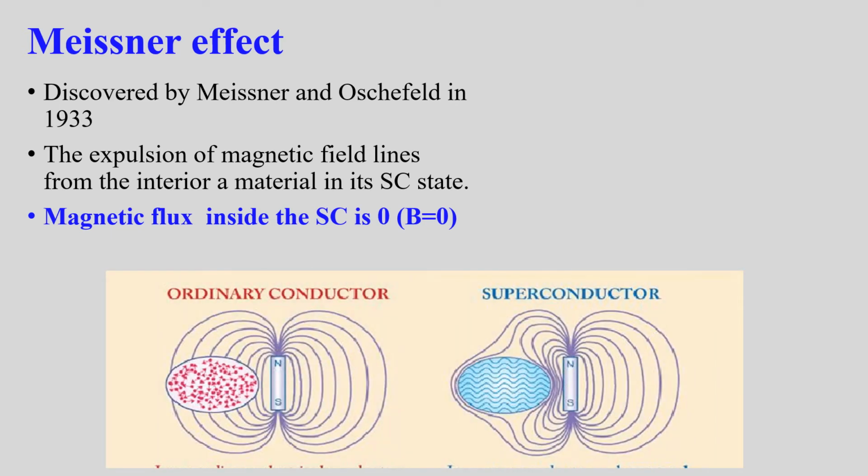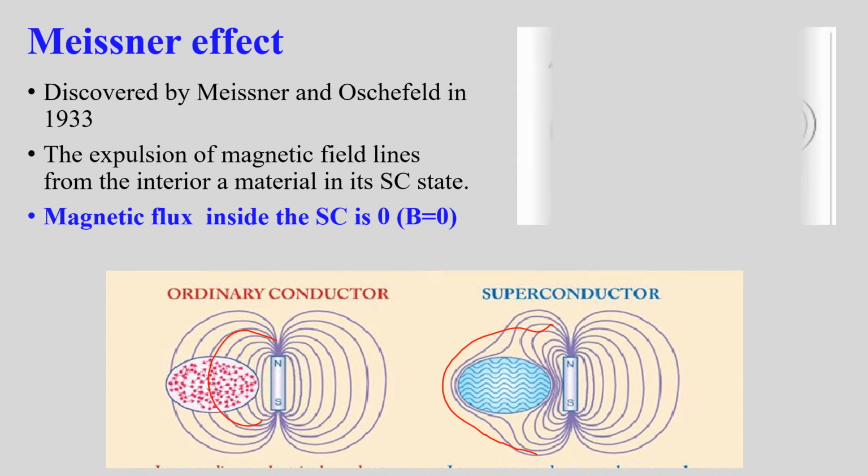Figure shows an ordinary conductor and a superconductor. When a magnetic field is applied to an ordinary conductor, the field lines penetrate inside the material. In the case of a superconductor, you can see that the magnetic field lines pass through the surface of the superconductor, but do not penetrate into its body.